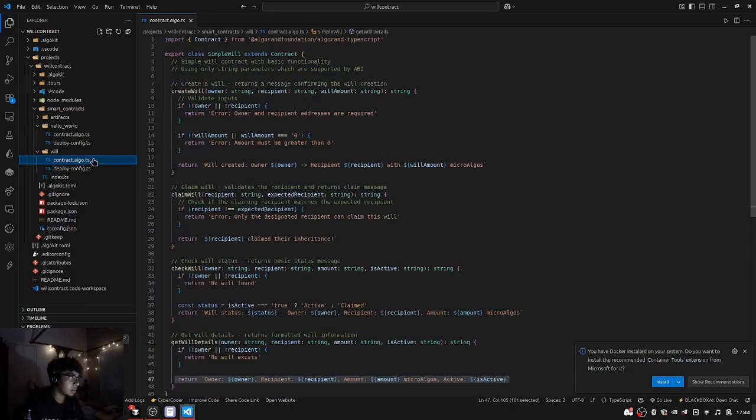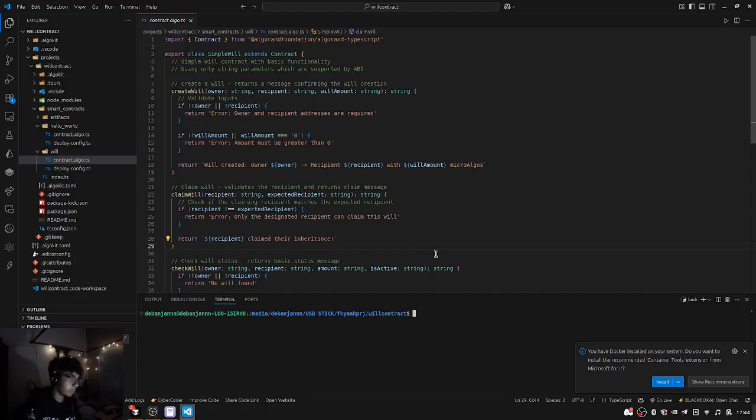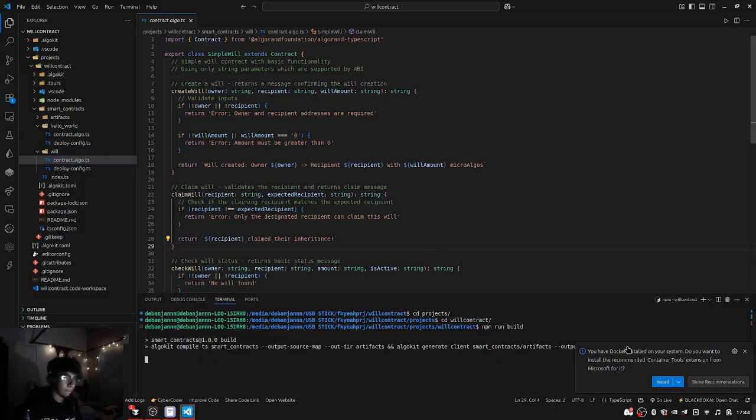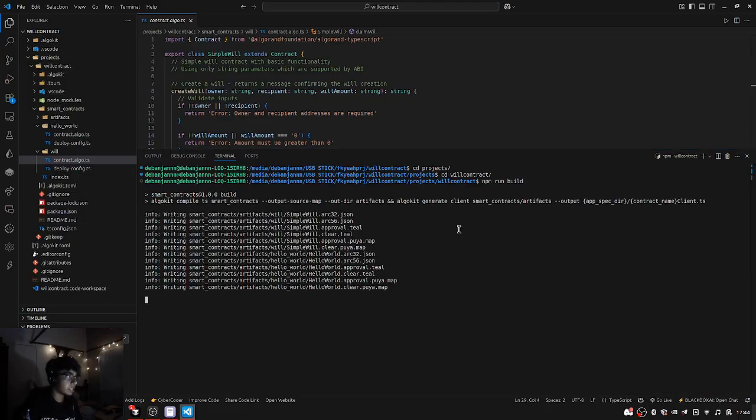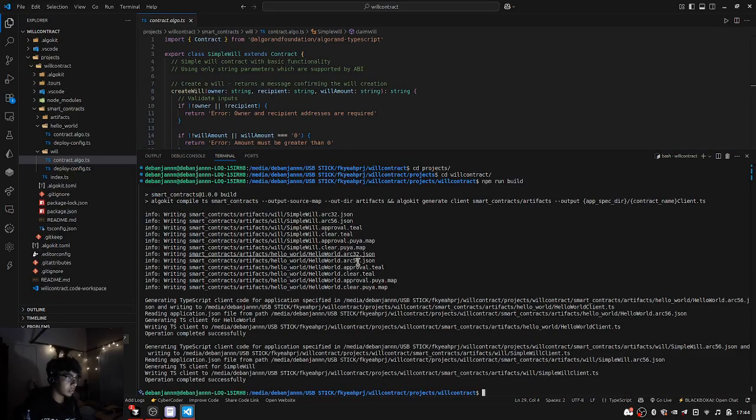And then after writing the smart contract, what you have to do is run npm run build, right? So you have to first cd into projects, right? And you have to cd into smart contracts. So well, yeah, what I have to do is npm run build. Now you're gonna see it's gonna generate an ABI through it. That's it. All good. Everything is compiled.